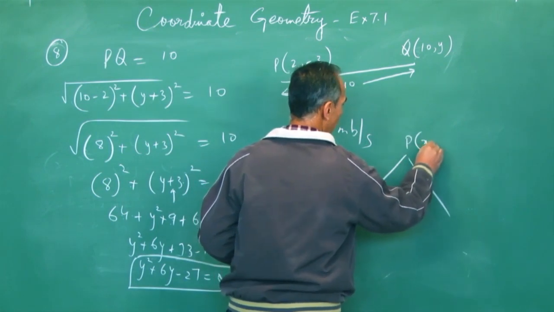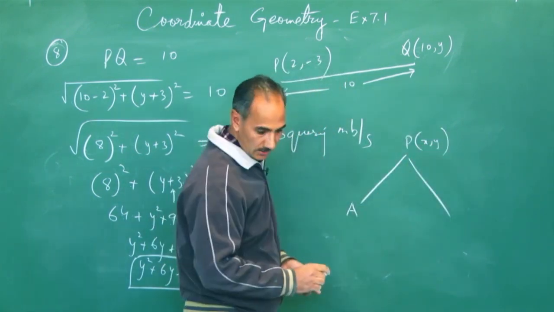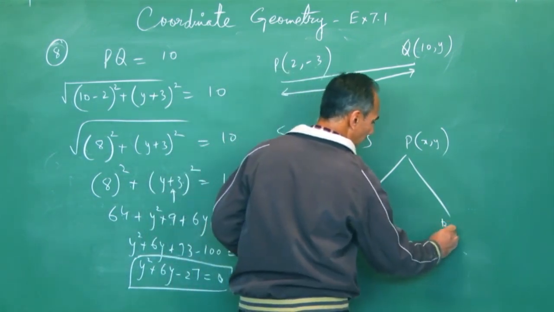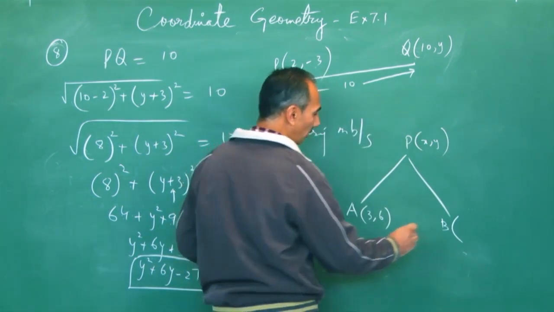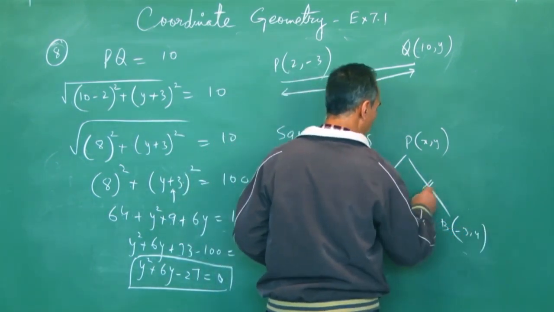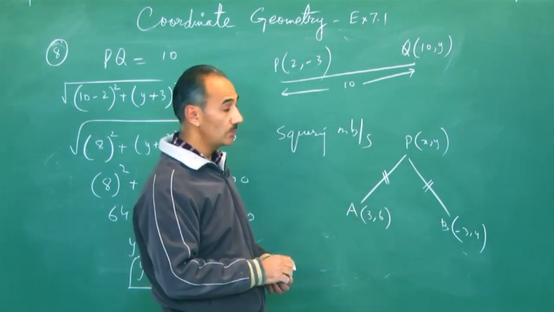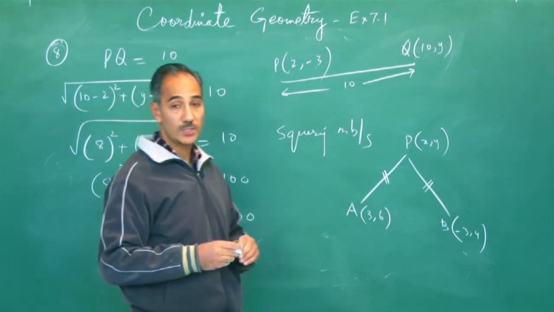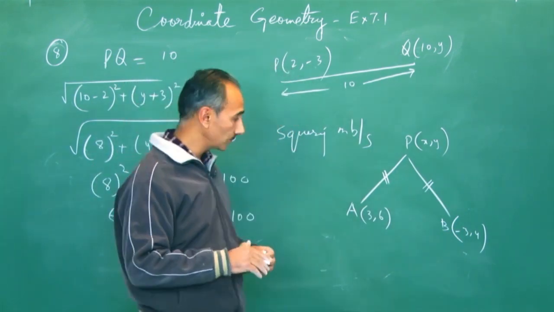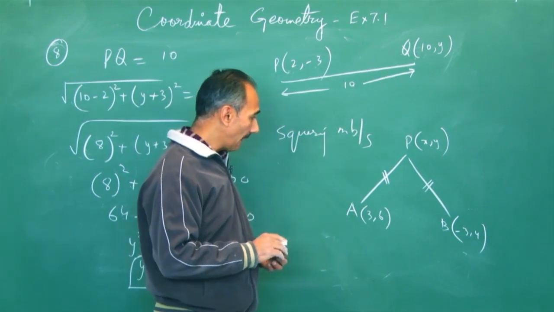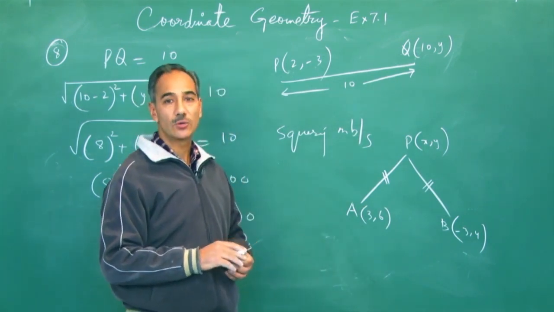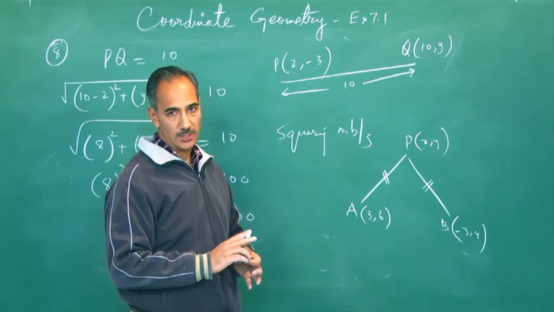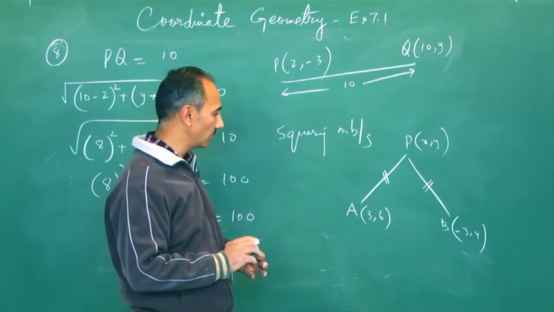So P has coordinates x, y, and A is given as 3, 6, and B is minus 3, 4, but it's already given that PA equals PB. What's the relation between x and y? When you apply PA equal to PB, you get two square roots on both sides, then squaring both sides. You will get rid of x square and y square on both sides, and you'll get a linear equation. The relation between x and y is a linear equation in terms of x and y.